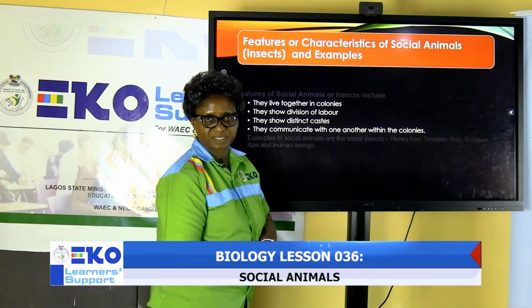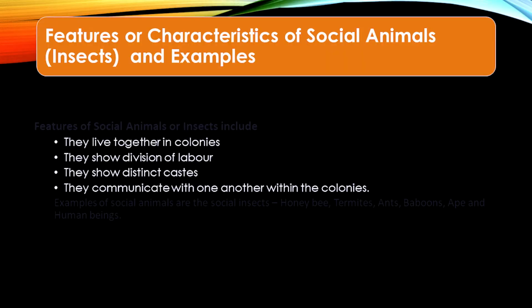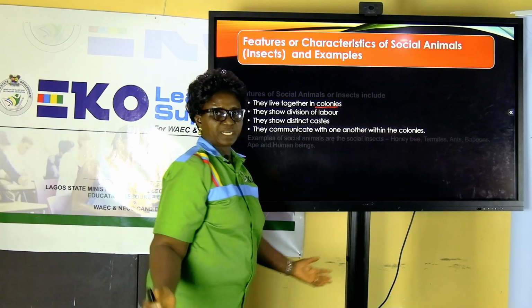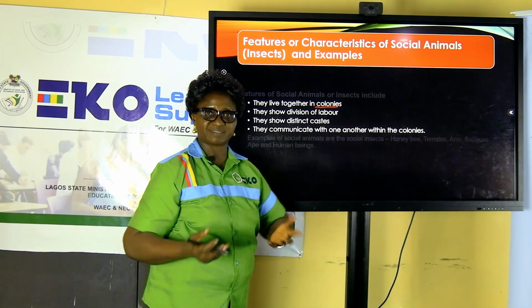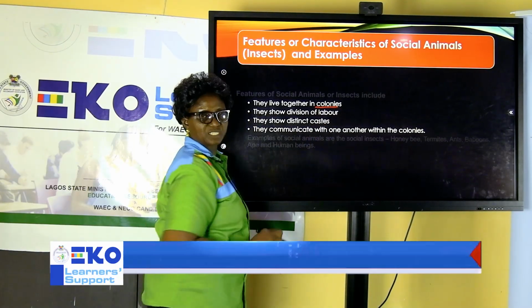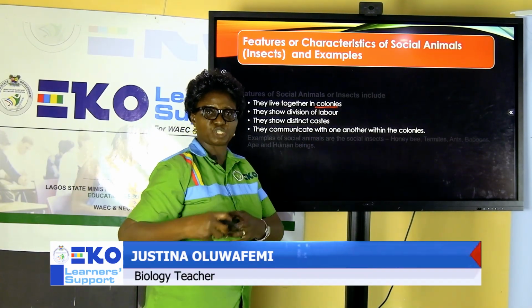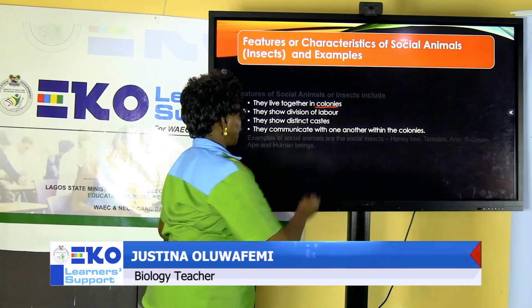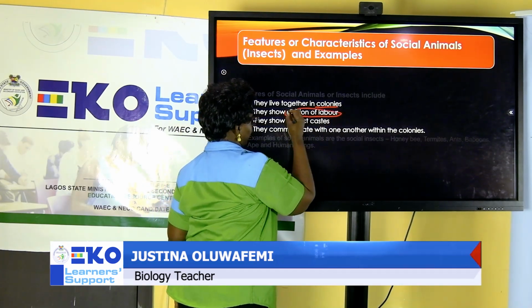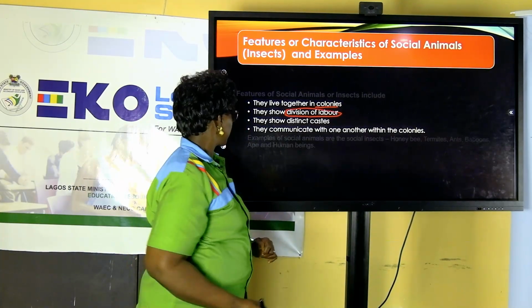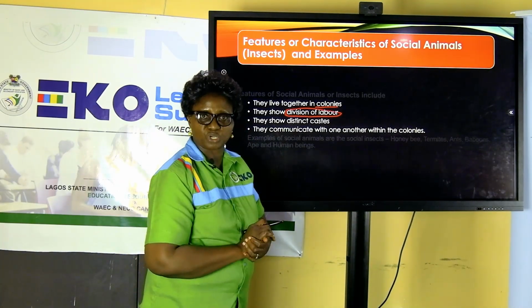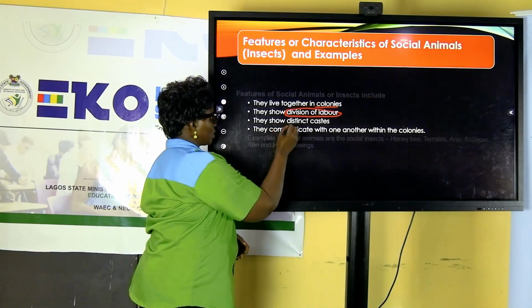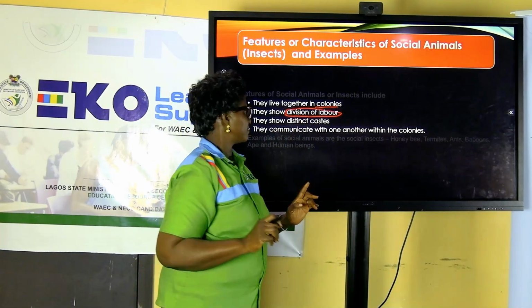Characteristics of social animals. Any animal that falls into this group, generally, has the following characteristics. The first one is they live together. There's this communal living. They live together in what is called colonies. They congregate together, they move together, they do many things in common. Because they do many things in common, they become differentiated into carrying out specific roles. And we are looking at that as what? Division of labor.